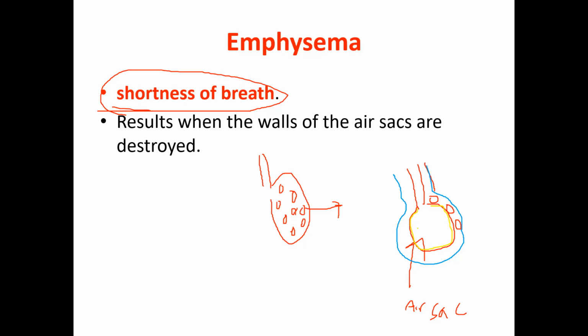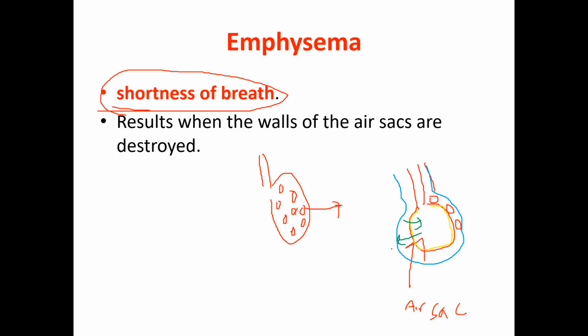What do you mean by destroyed here? We mean that the gas exchange through it will not happen properly or efficiently. So in this case, the person will not be able to take a deep breath or breathe normally.